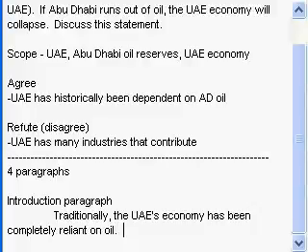The second sentence is just more detail about this first sentence. So perhaps we might want to say something about the new industries that are coming up, or that have been growing very quickly.